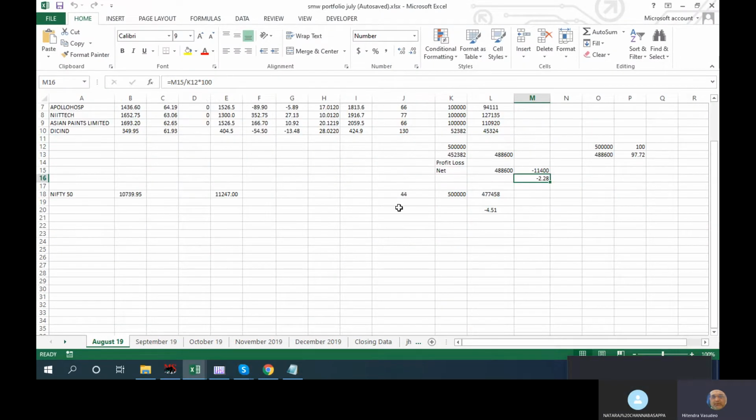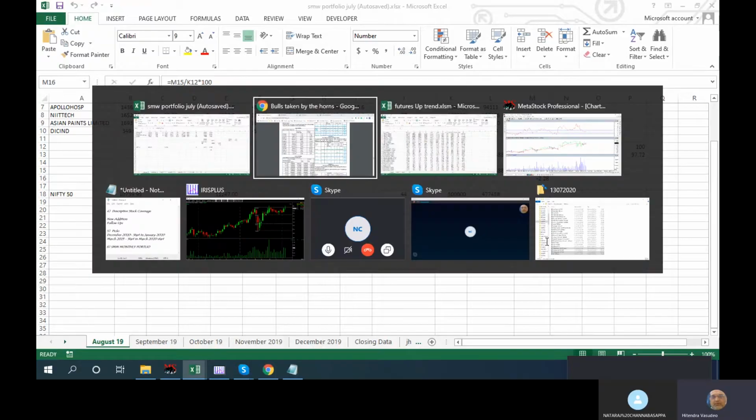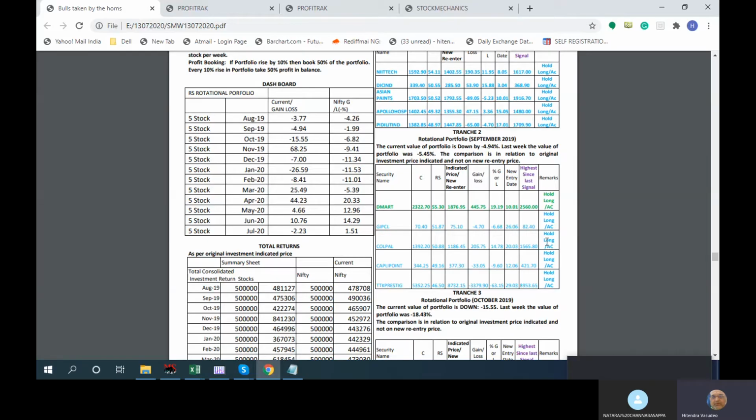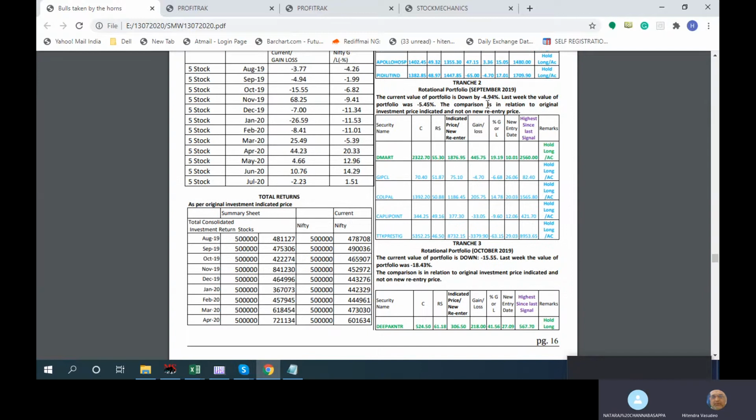And against Nifty, every week we are comparing. Nifty in a similar period was 4.5. So we are negative. We are 2.8 negative from August 19 time. Okay, so same way we have a tranche 2. Tranche 2 we are having DMart, GIPCL, which was a recent addition, Colgate, Kaplan Point, and TTK Prestige.